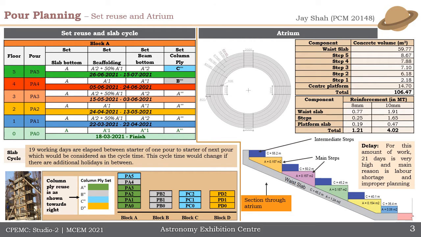Coming to the pour planning, here is the site reuse which was calculated for the slab bottom, scaffolding, beam bottom and column ply, and we found that the cycle time from starter to starter is 19 working days. Also, we did the pour planning for the atrium and we calculated the quantity of the concrete and reinforcement. It took 21 days for the construction of the atrium and it was mainly due to delay because of labor shortage and improper planning.